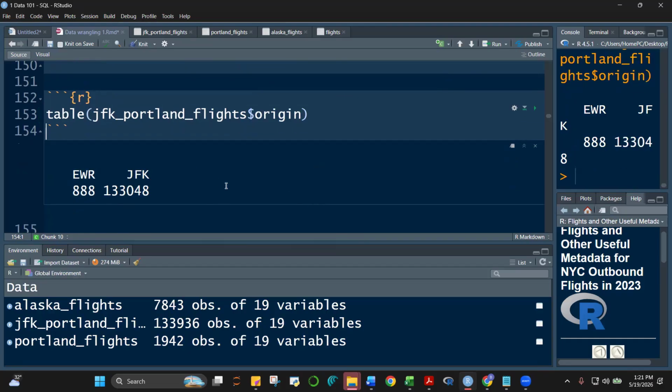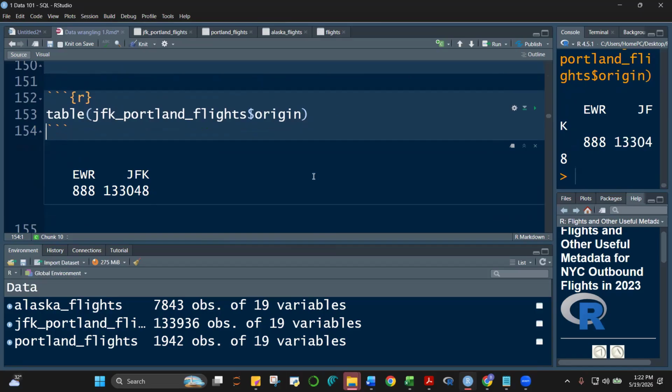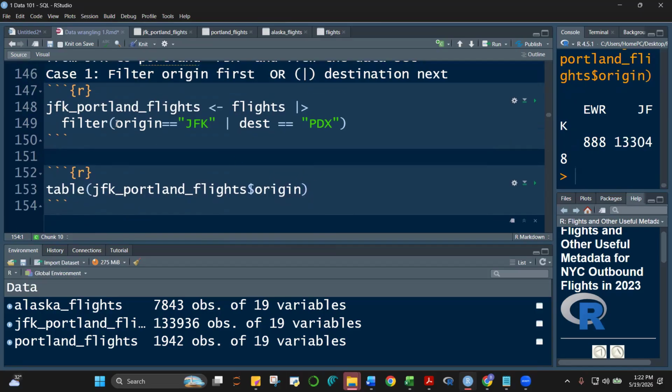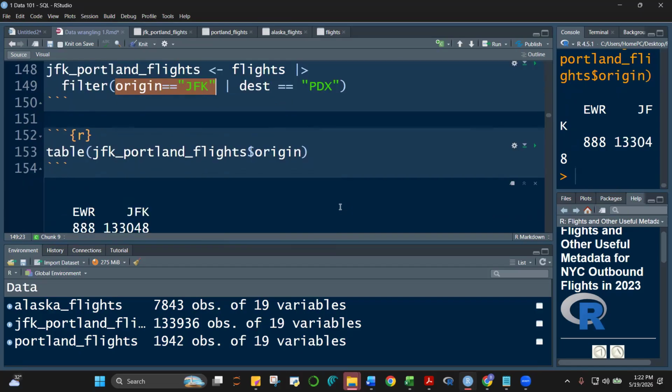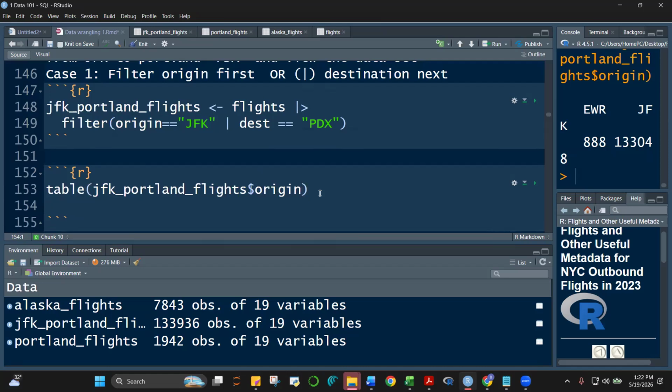Alright. Oh, merong Newark, no? See, class? 888. May Newark. So it's not only JFK. So ito pala, class, yung origin is equal to JFK does not necessarily result in JFK lang lahat. May Newark eh. Well, let's see naman kasi destination. Lagyan natin dito, table ulit. Copy ko na lang to. Table, Control C, Control V. Table. And then let's see, destination.